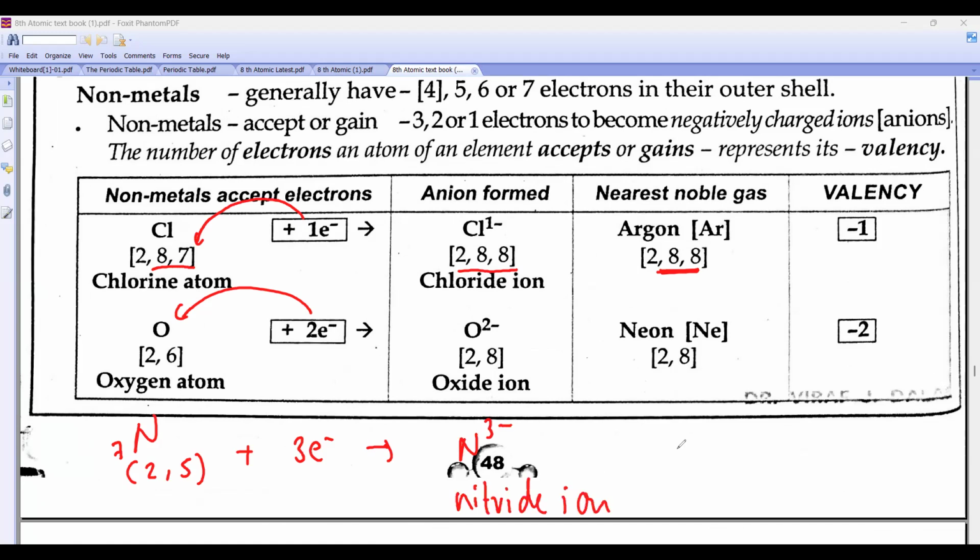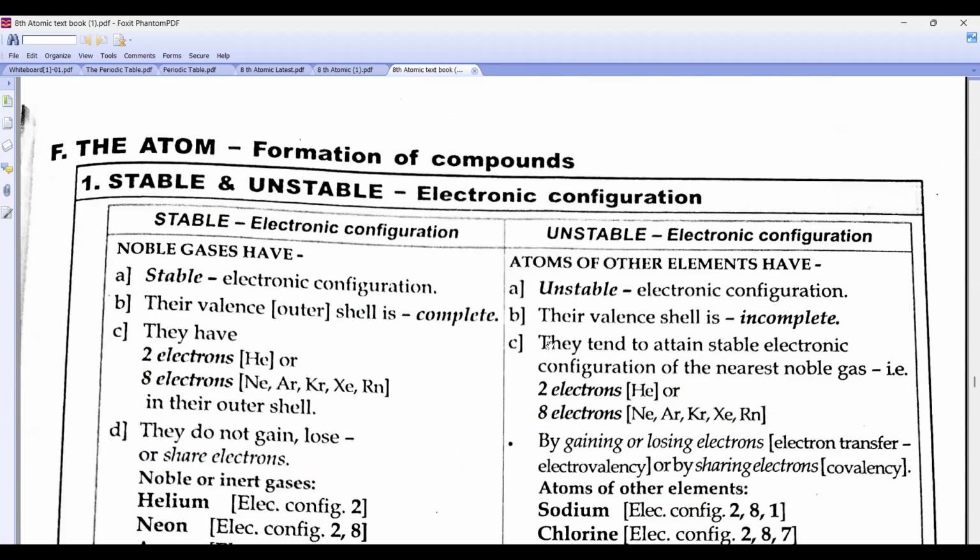Nearest noble gas is who? Neon. It has become like neon, na, 2 comma 8. Look, beta, if I gain 3 electrons, they will add here, so it will become 2 comma 8. Right? So this is what we have done. So what is the valency? It is the number of electrons gained or lost.